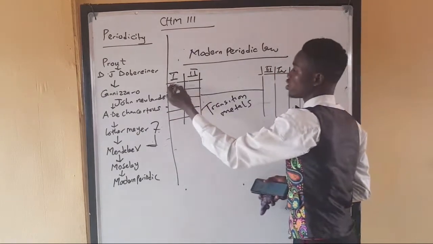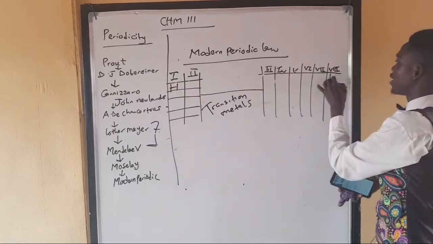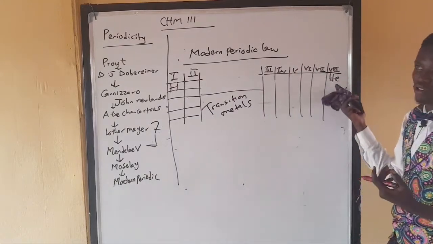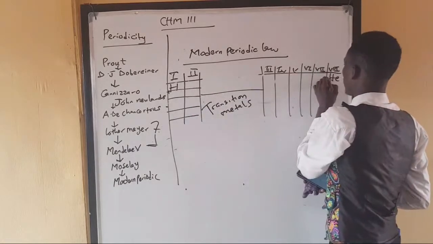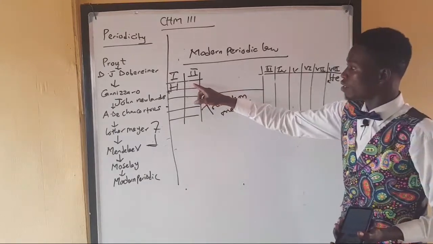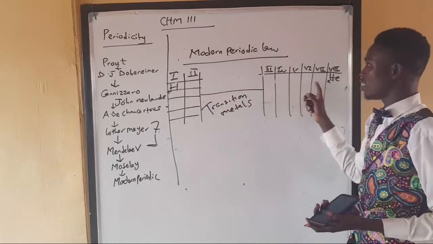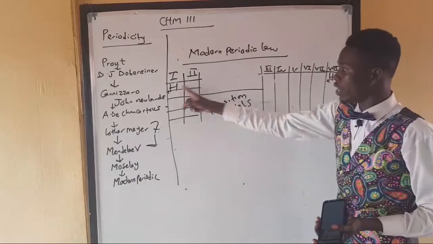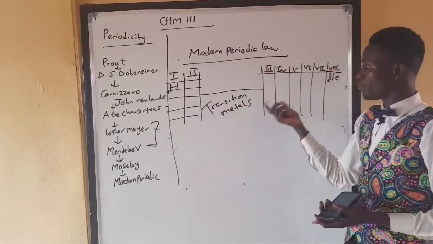Now he began to place the elements. He said hydrogen is the first known element, and helium is the second known element, but it is a noble gas. It's not reactive. So it behaves like elements in group 8, and they place it here. And these numbers are sequential. So this table is better than Mendeleev's table because he noticed that helium is in group 8. He would rather leave this place empty than just fix any element inside. And then, if you can remember, hydrogen, helium, then from here you have your lithium and down to calcium. And this is the periodic table.